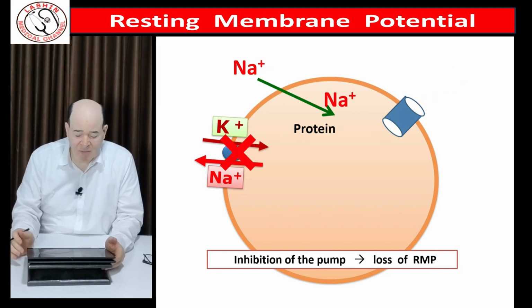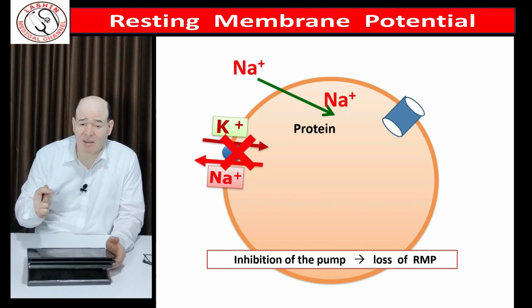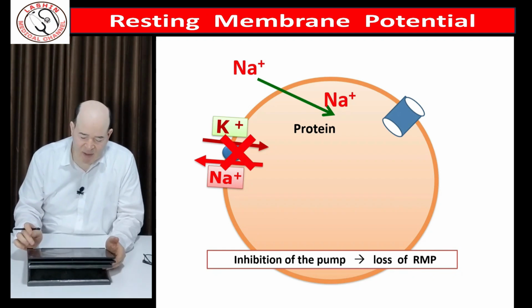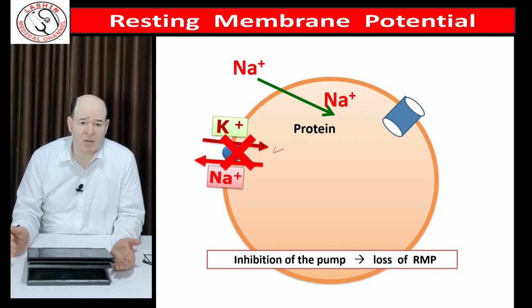At the same time, potassium will move away from the cell membrane because it is attracted to the negativity of the cell membrane. So if the sodium-potassium pump is inhibited, this causes loss of resting membrane potential, loss of excitability, loss of action potential, and loss of life inside the cell.